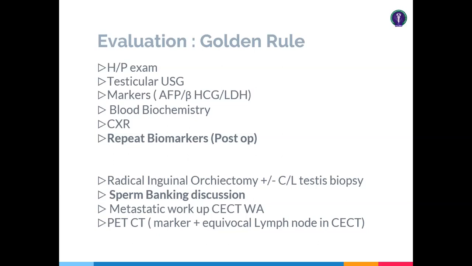And for the metastatic workup, the golden rule is a CECT whole abdomen. CECT whole abdomen should be done along with a PET CT if you find a lymph node which is around 1 centimeter in size and you cannot comment about the lymph node in the CT scan. You can go for a PET CT for a marker-positive equivocal lymph node situation. But PET CT is much more sensitive in seminiferous germ cell tumor than in non-seminiferous germ cell tumors. Why? Because non-seminiferous germ cell tumors are much more associated with other mixed subtypes, like the teratomatous element. So these are less PET-avid tumors.